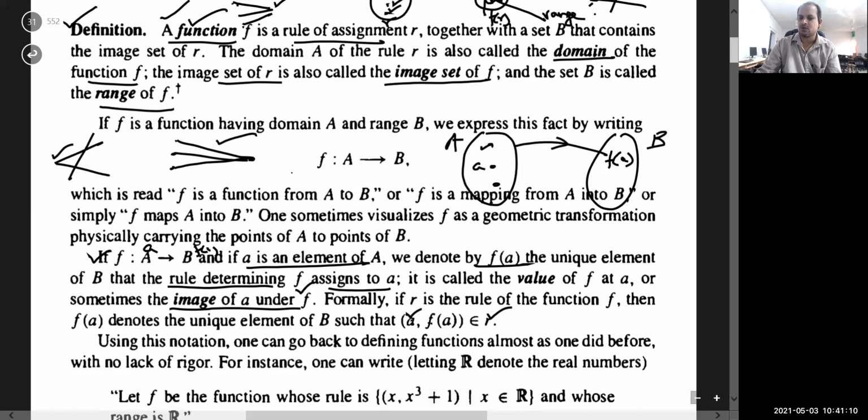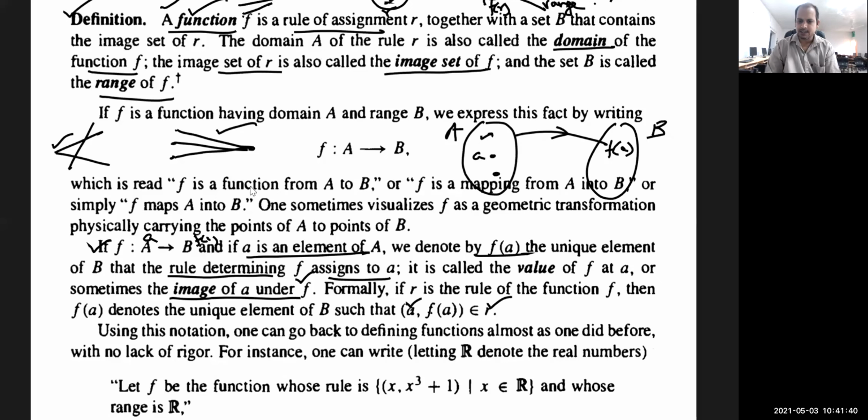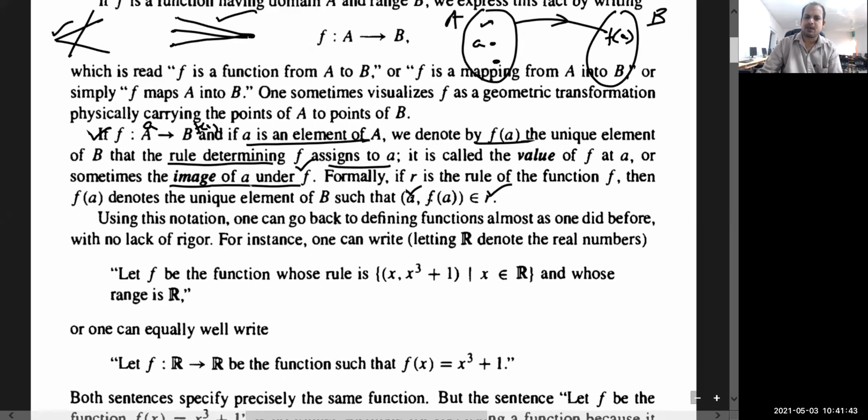So you can also interpret in this format. Add it, okay? So you will revise this from here. And this, f of A, is called the image of A under f.